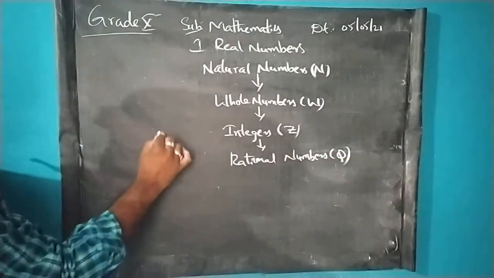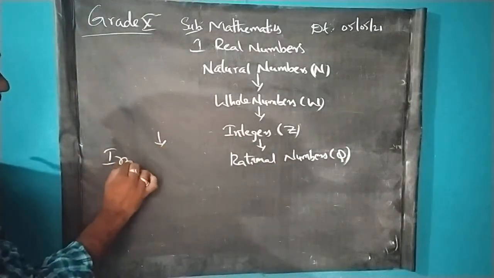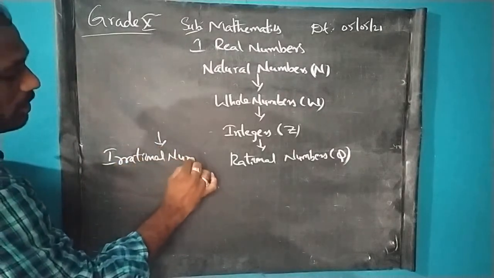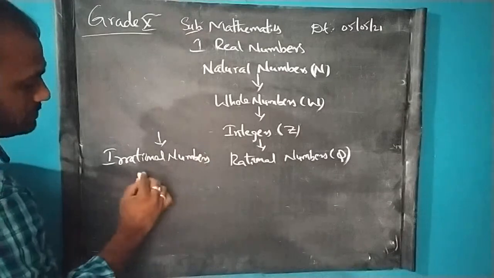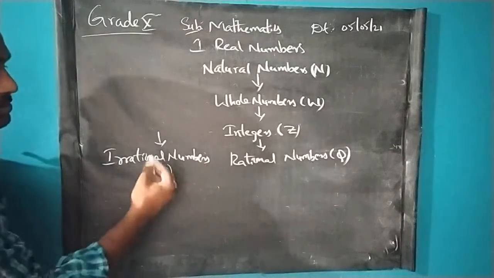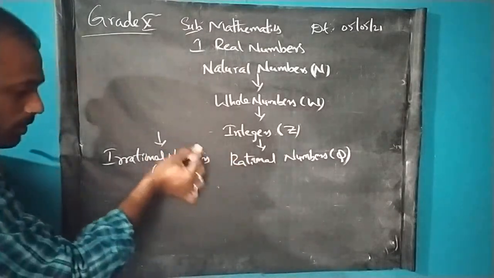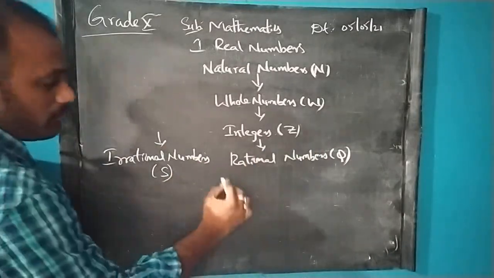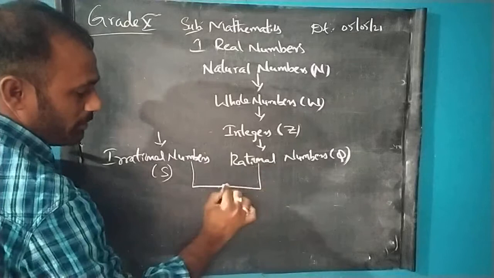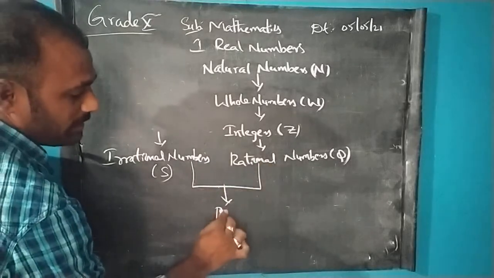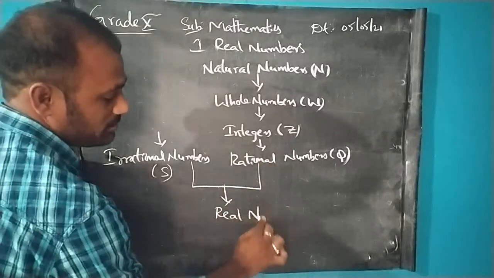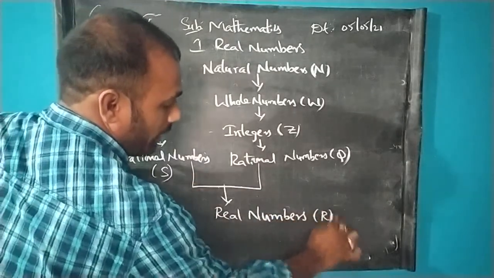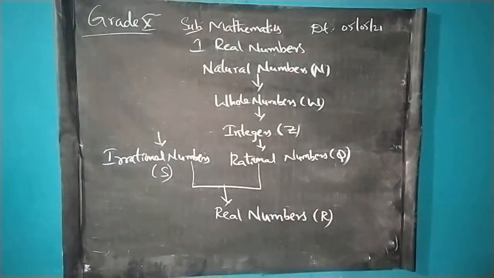Apart from these rational numbers, we have learned another type of numbers, which are irrational numbers, which are denoted by S. So the combination of all the rational numbers and irrational numbers, or individually, we can call it real numbers, and it is denoted by R. So this is the total number system.